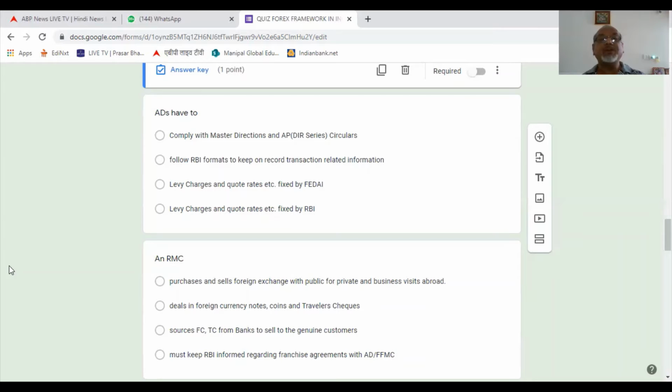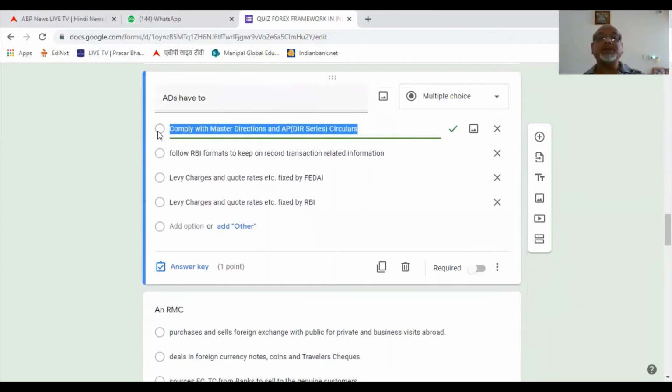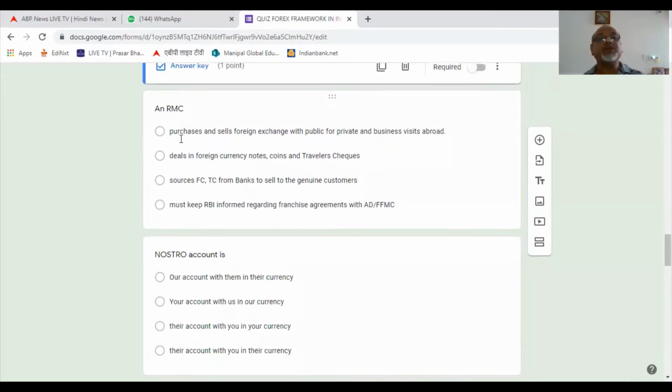Levy charges and quote rates fixed by FEDAI. No. FEDAI is no longer telling what charges to be levied and what rates have to be quoted. That is left to the AD. Levy charges and quote rates fixed by RBI. That is also wrong. So only the first one is the right answer, that comply with master directions and AP DIR series circulars. Okay, let's go to the next one.